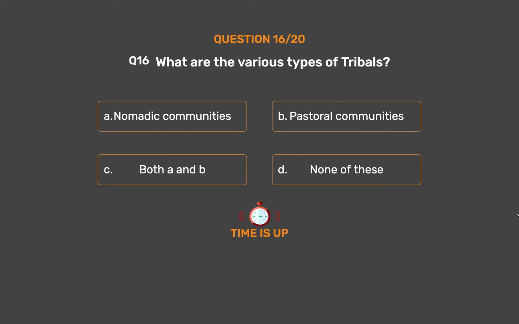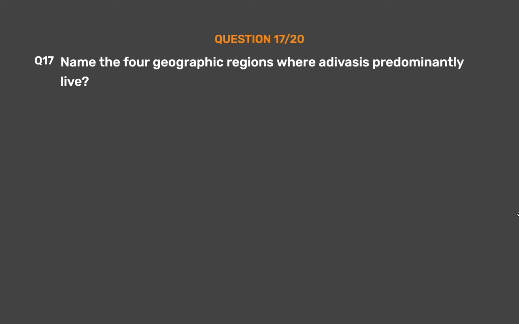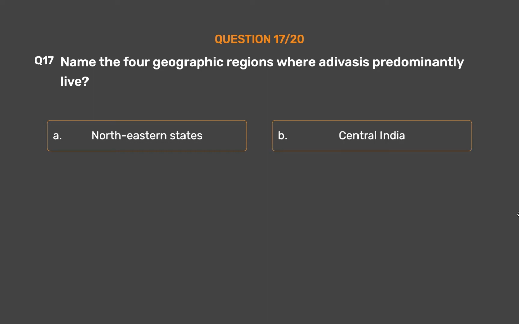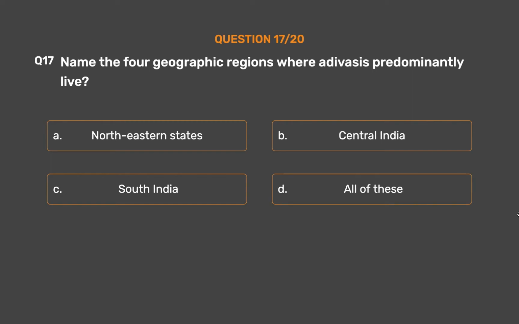The correct answer is option C, both A and B. Question number 17. Name the 4 geographic regions where Adivasis predominantly live. Option A, northeastern states. Option B, central India. Option C, South India. Option D, all of these.